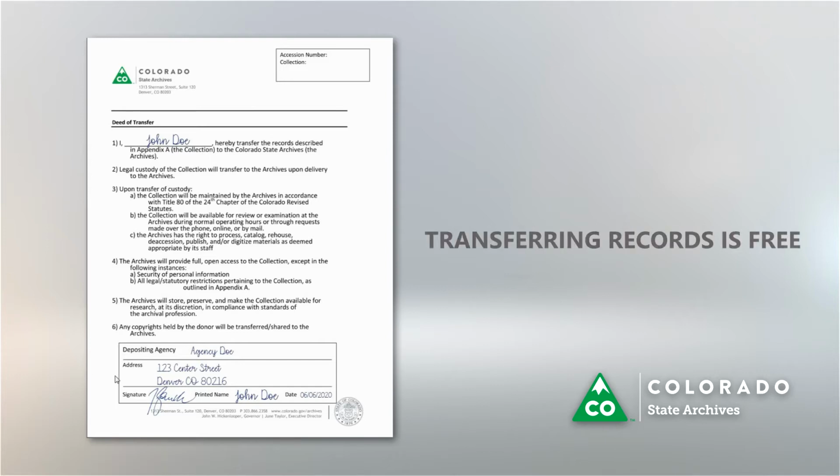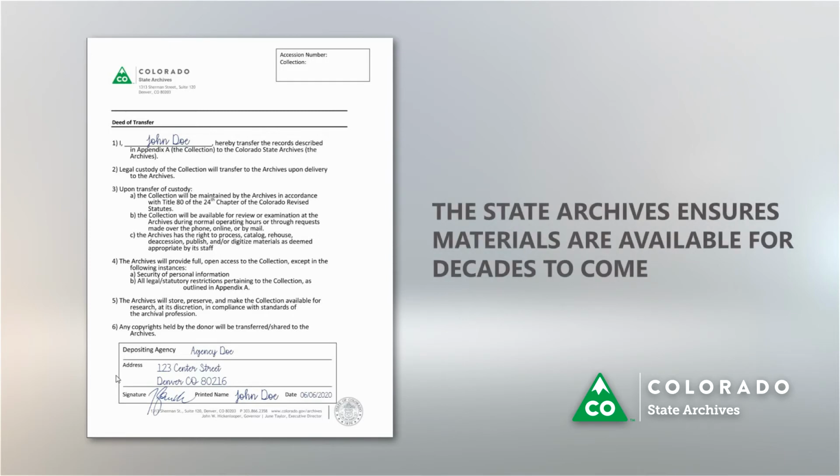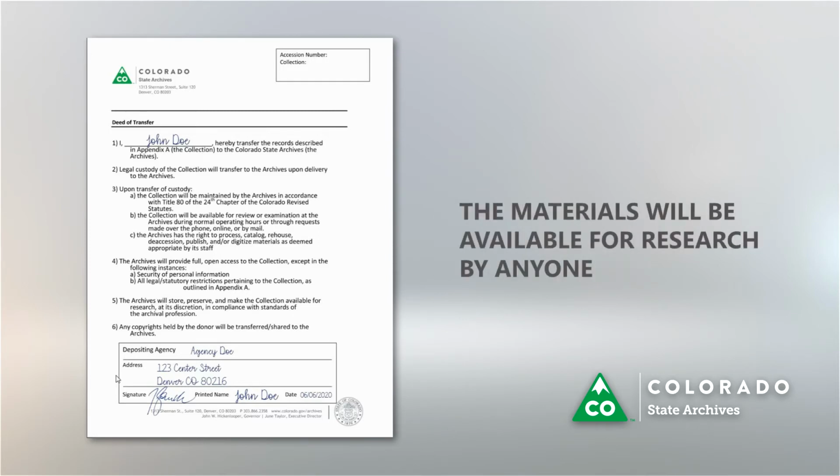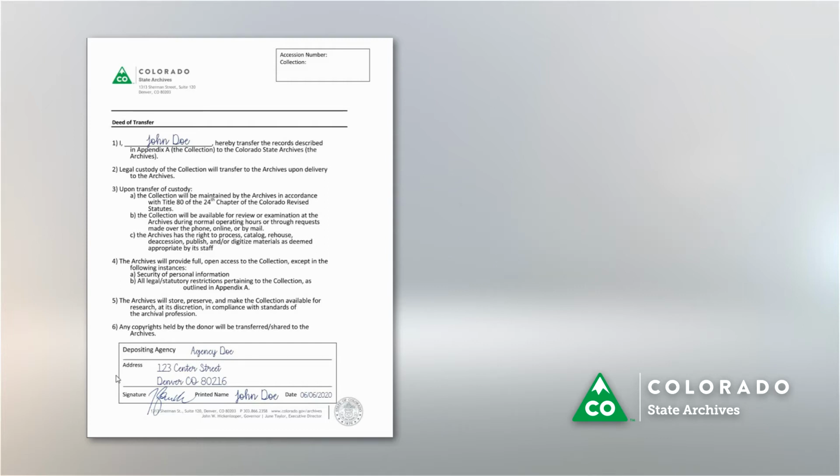Transferring records is free. However, State Archives will now be the legal custodian of the records. This means that the State Archives will store materials at their facilities and provide access to all records in their possession. This also includes complete processing and cataloging in accordance with archival best practices. The State Archives ensures materials are available for decades to come. The materials will be available for research by anyone, including the depositing agency and the public.